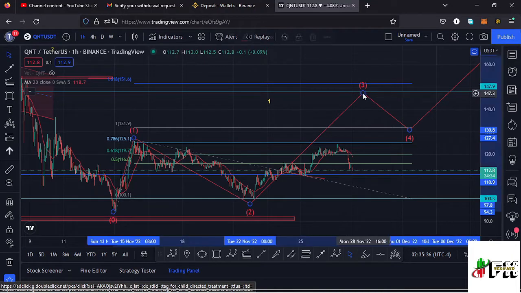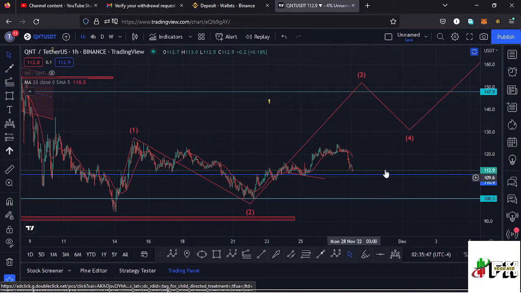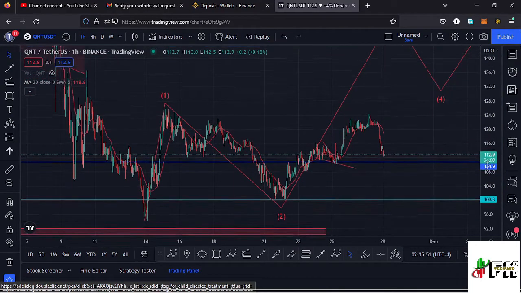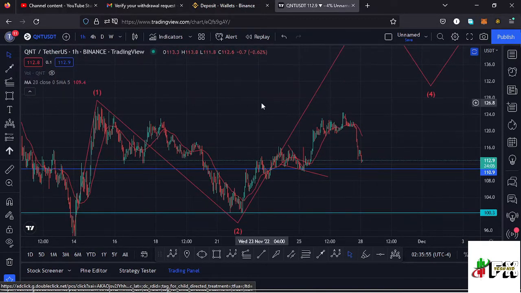So there are chances, in case Quant continues to obey the Elliot wave structures, we might get back to around the $151.6 mark in the formation of this wave 3. And getting to the chart patterns that we have information, we have a bullish chart pattern that is in formation over here, and that chart pattern is an inverse head and shoulders pattern.